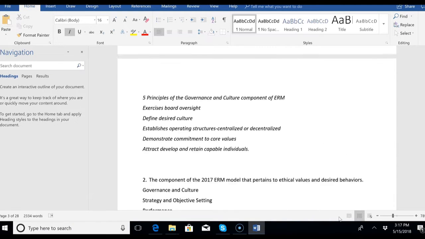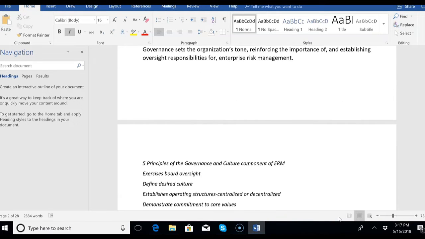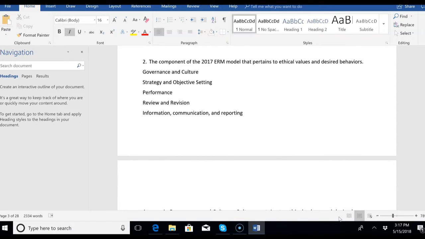So we said question 1, the component that pertains to establishment of board oversight responsibilities, that's governance and culture. And then we go to number 2, the component of the 2017 ERM model that pertains to ethical values and desired behaviors.